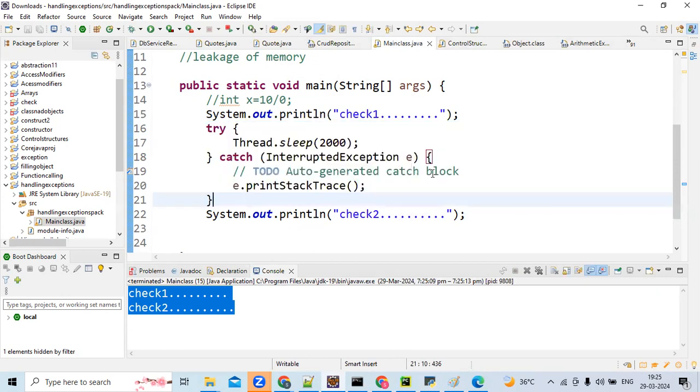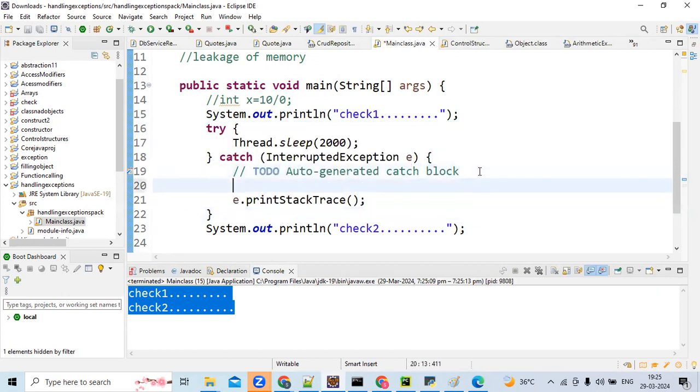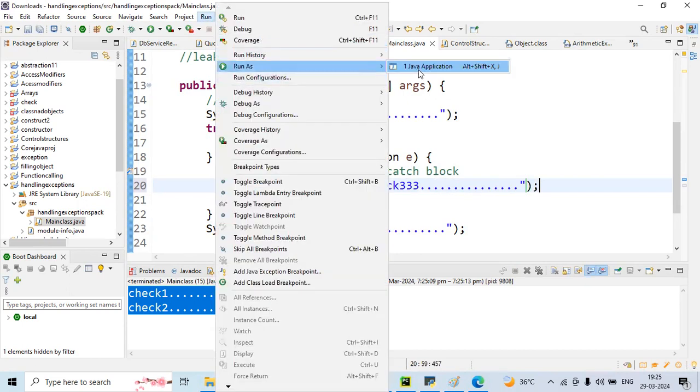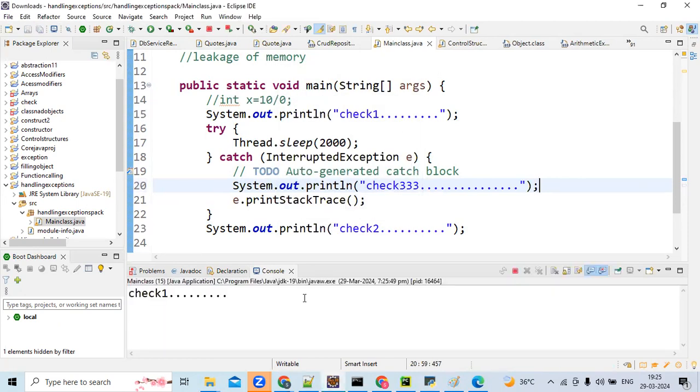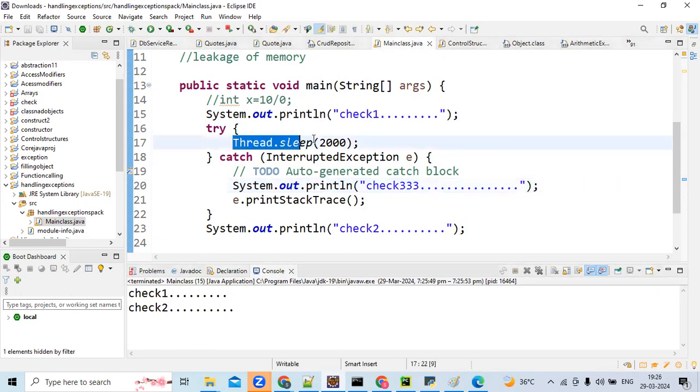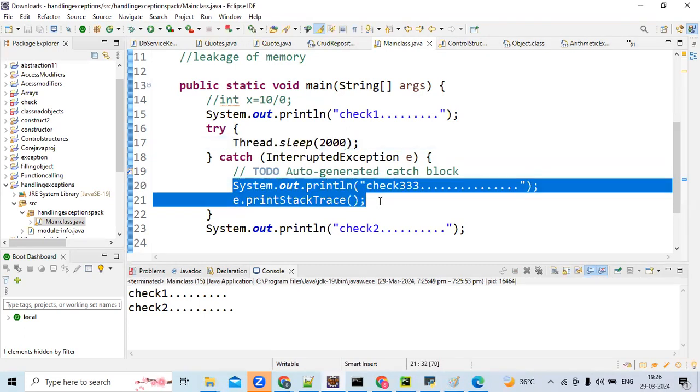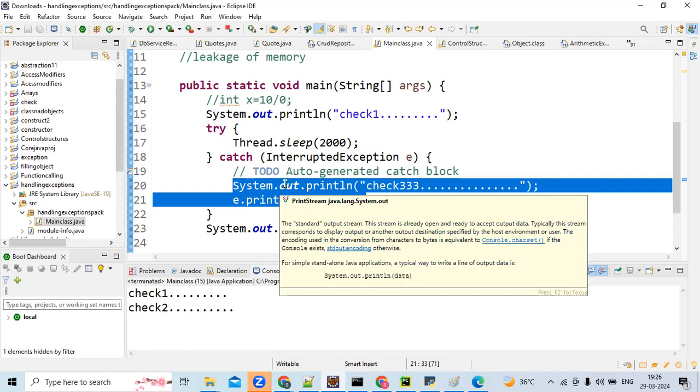And the most important point here is, if you keep any statement in the catch block of a checked exception, it won't execute. Please keep that point in mind. In an unchecked exception, the catch block will be executed. Earlier, if some exception is raised, it goes to the catch block and executes what is there. But here, in checked exception, the catch block statements won't be executed.